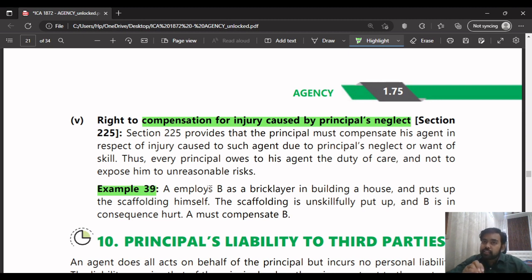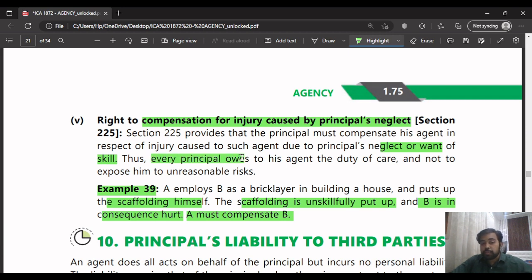See here, A employs B for bricklaying for a house. Then later on, the principal himself puts up a scaffolding, but the scaffolding is unskillfully put, meaning it was not put properly. So it falls and injures the agent, B, who gets hurt as a consequence. So A must compensate B for that, because he was injured because of the principal's neglect or want of skill. Because of that, the agent has to be indemnified.